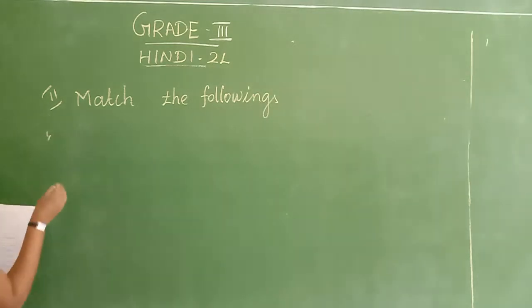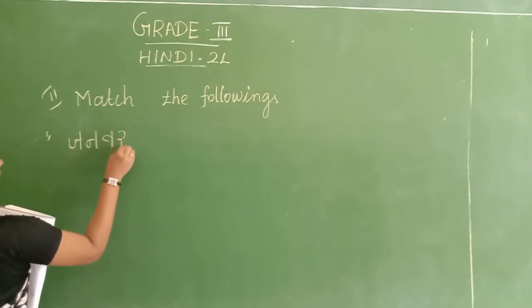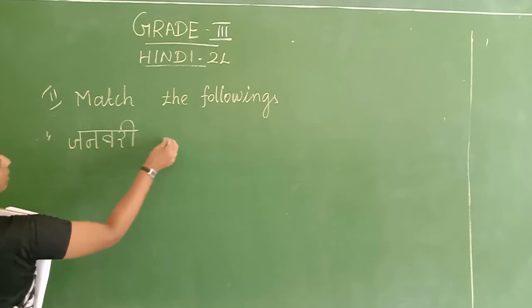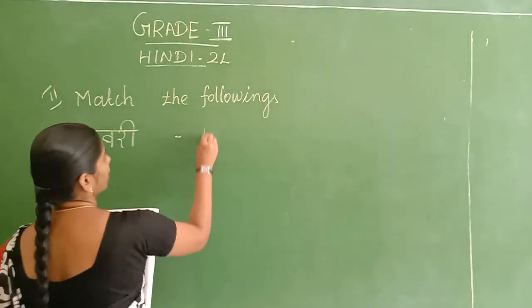What we have to match is the names of the month with the English name.